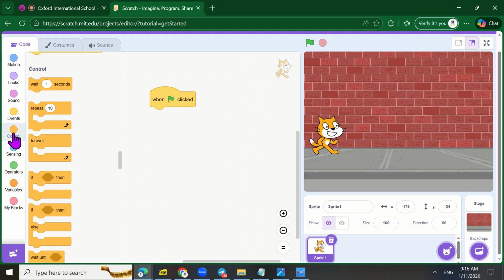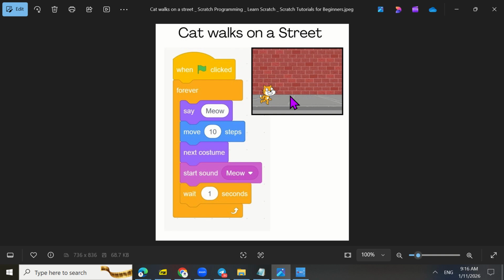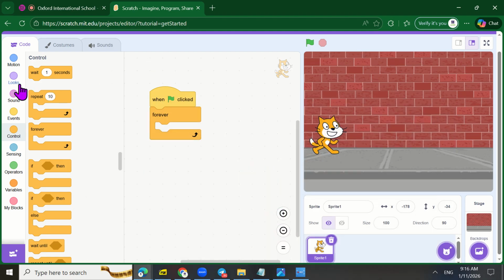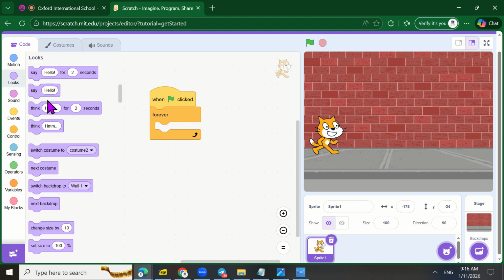So go to control and do forever loop. Forever what? Say meow. So go to sound. Go to looks. Make the cat say meow. So instead of hello, type meow. Okay. Make the cat say meow.